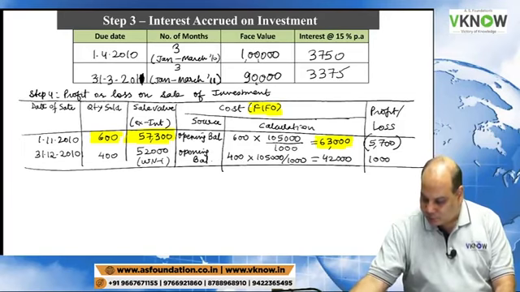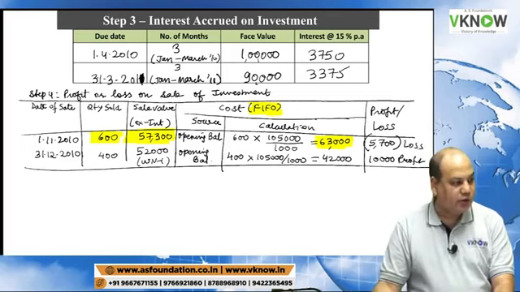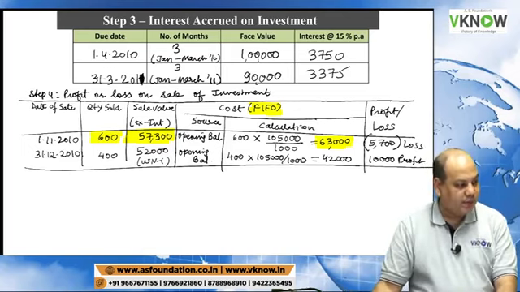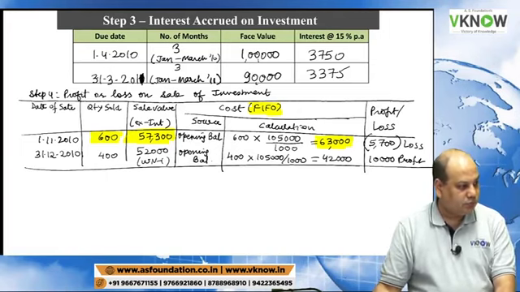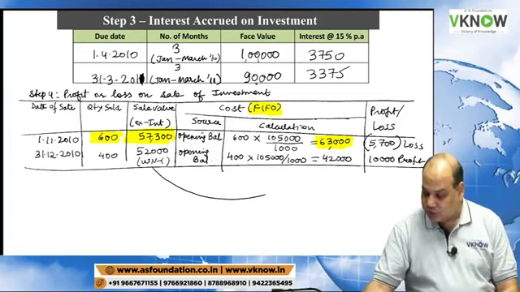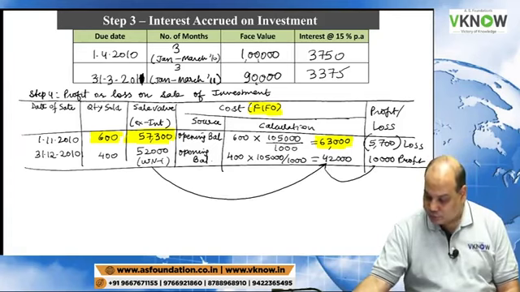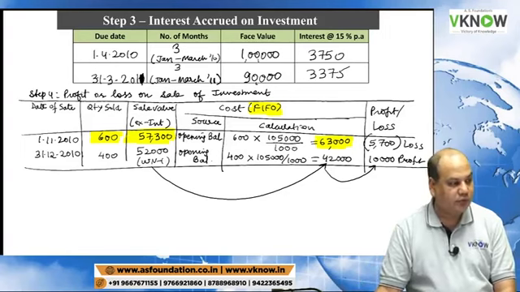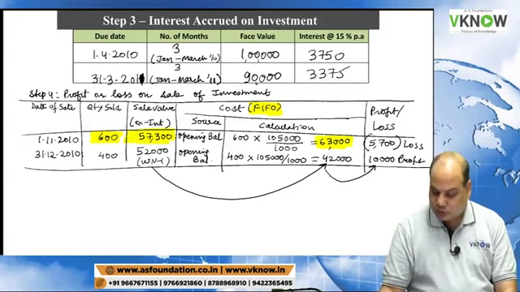This time there is a profit, 52,000 minus 42,000, 10,000 is the profit. Previous one there is a loss.